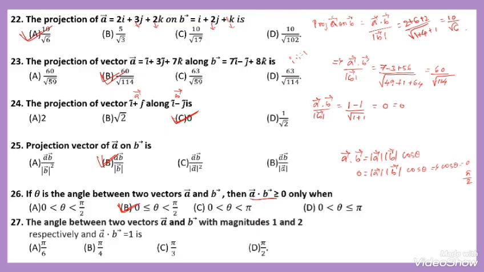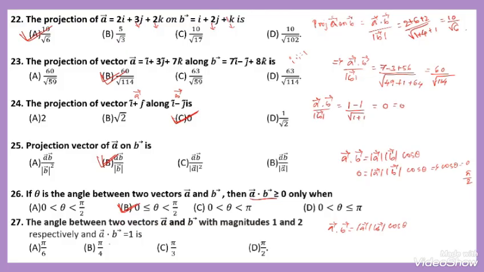Then question number 27. That is the angle between the two vectors A and B with magnitude 1 and 2 respectively. Here I can use vector A dot vector B equals magnitude of A into magnitude of B into cos theta.